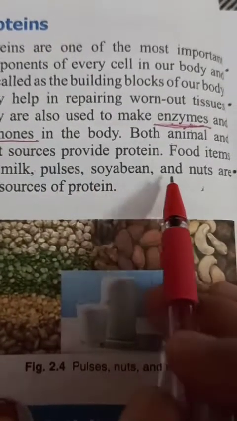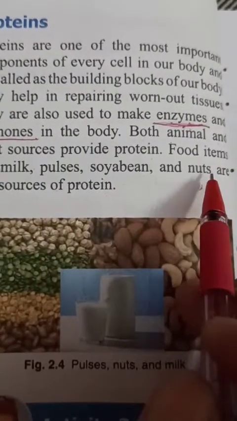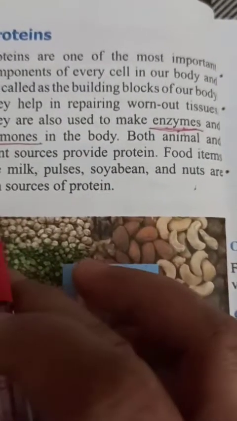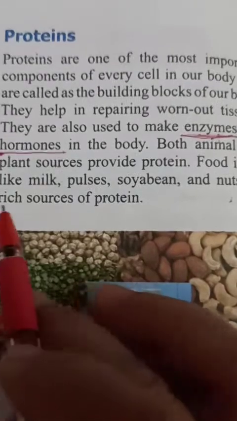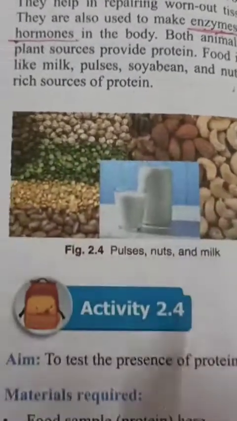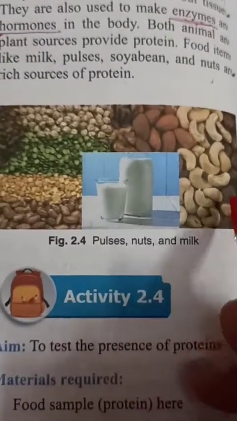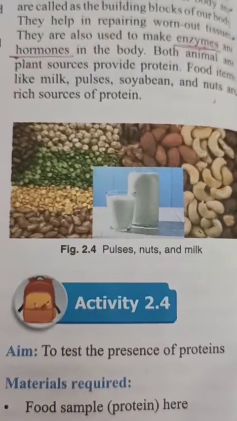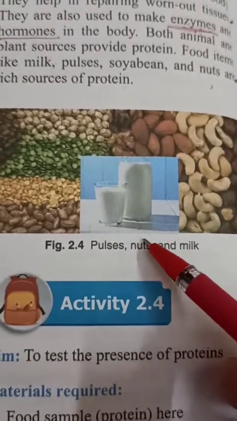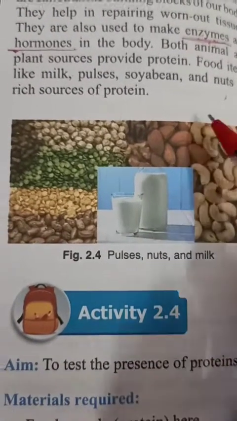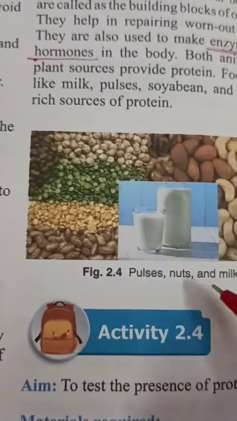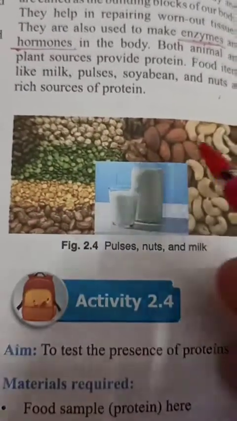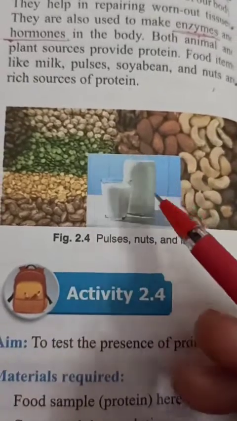And even soybeans and all the nuts like groundnuts and peanuts, all these are rich sources of protein. So here they have written the different sources of protein. Children, under nuts some of the dry fruits also come. So these are all rich sources of proteins.